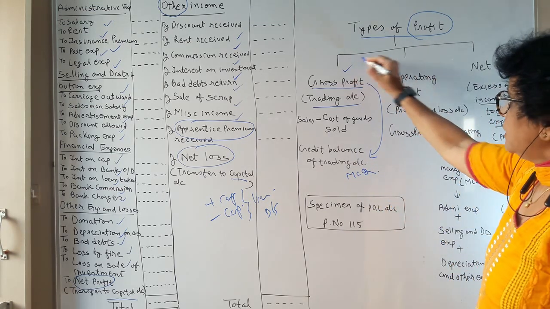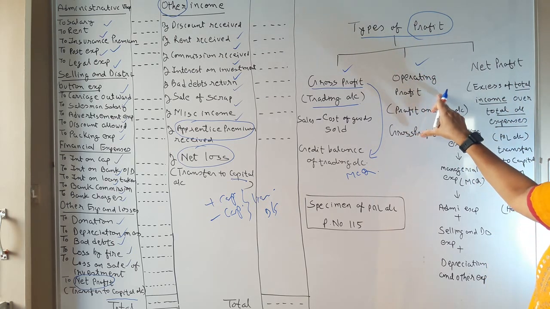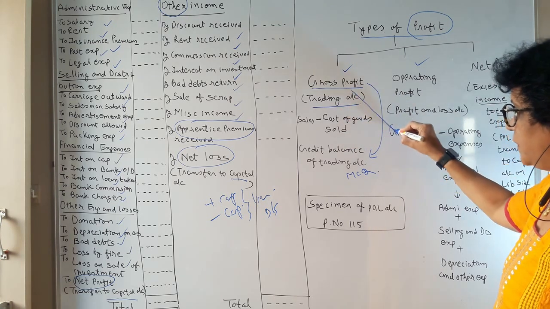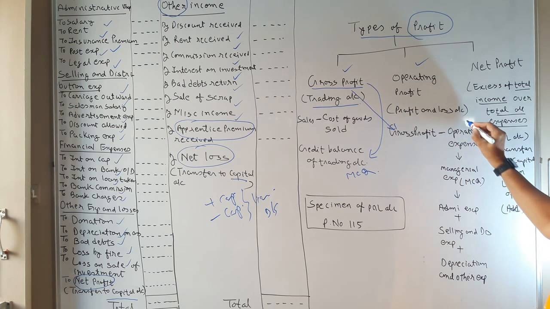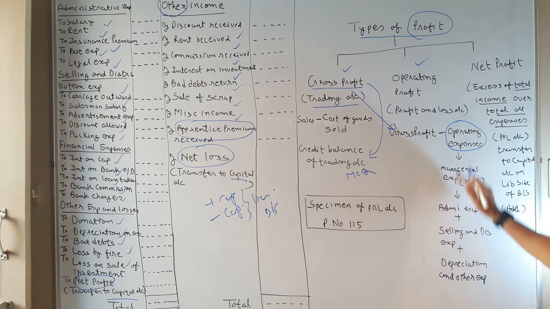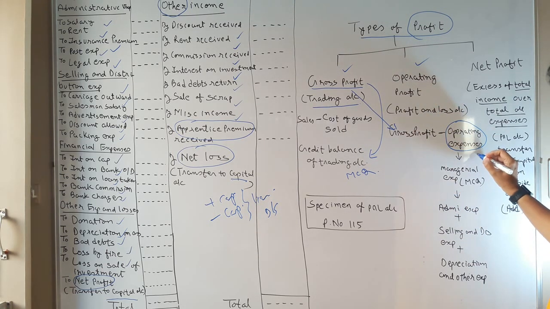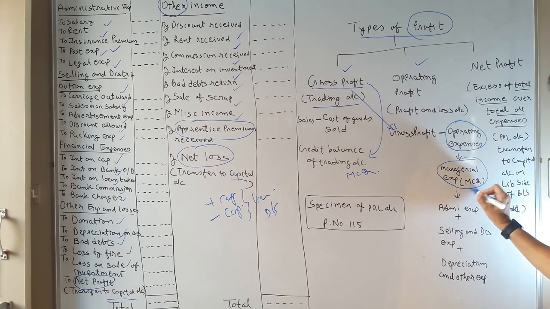The second profit you can call operating profit. Operating profit means, from the gross profit you have received, when you deduct the operating expenses, whatever profit you get is known as operating profit. Operating expenses are also known as managerial expenses, which is one word for your MCQ.